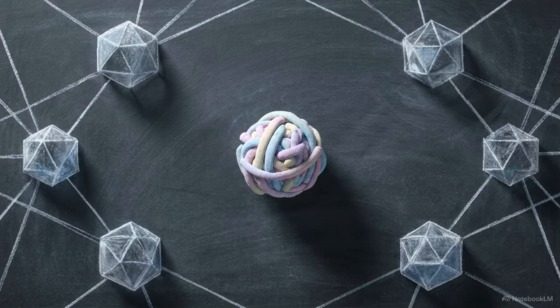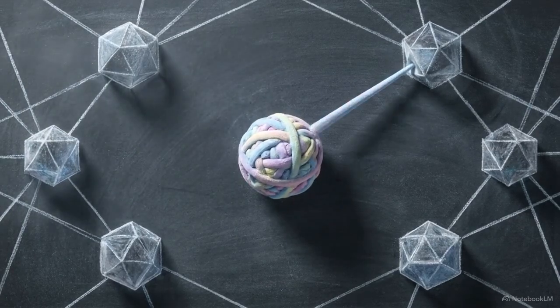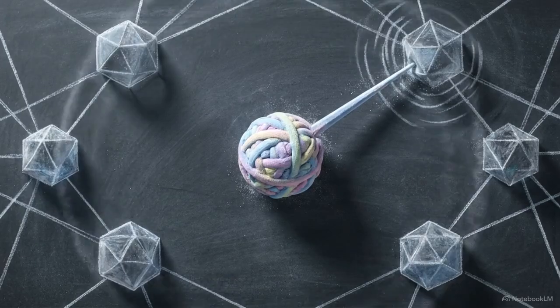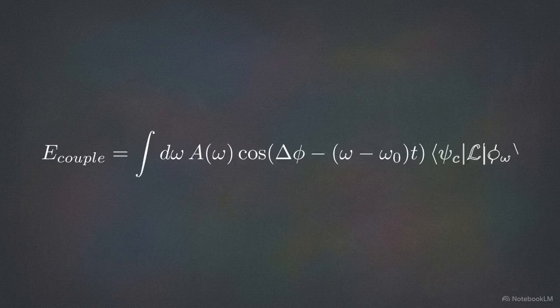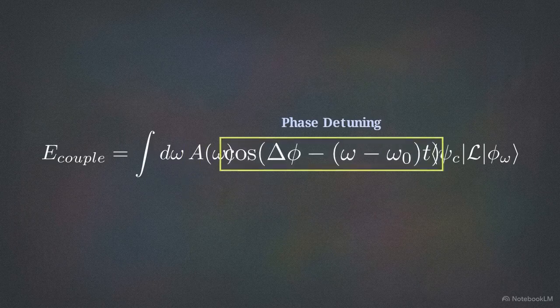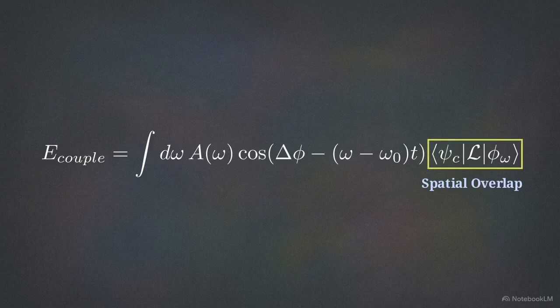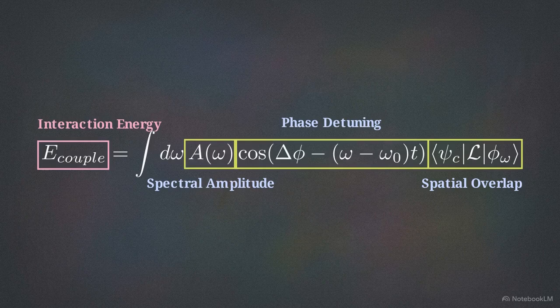The climax of these field dynamics is the exact mathematical moment the field and the core connect. We call this the coupling handshake. This is the interaction energy integral, equation I203. It serves as the strict quantitative test for coupling quality, dividing the interaction into three critical terms. The first term is the spectral amplitude. The second term is the phase detuning cosine. The final term is the exact spatial overlap matrix element of the local Hessian.